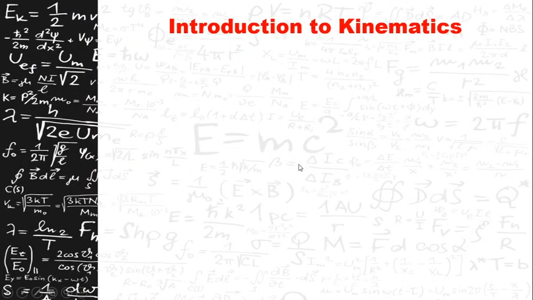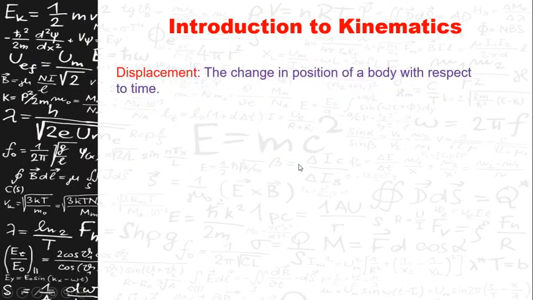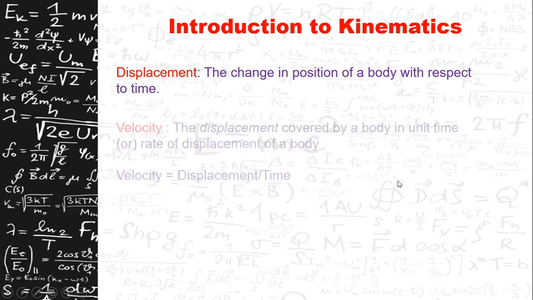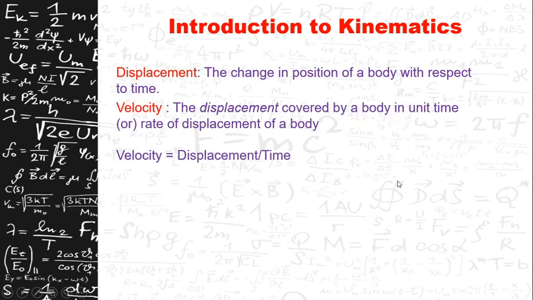Before entering into the chapter, we'll just go through the basic definitions which we are going to use in this chapter. Let us quickly go through this introduction part here, which we have learned in your earlier classes, that is in your 8th class or 9th class or 10th class. So the first one is called displacement. Displacement is defined as the change in position of a body with respect to time.